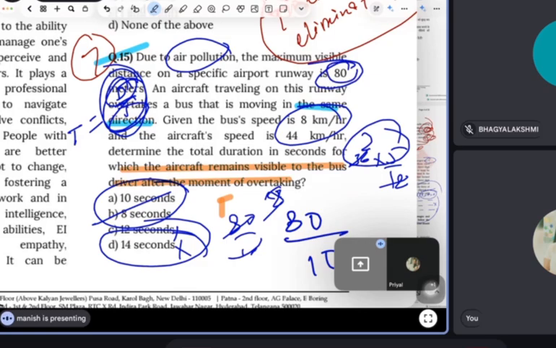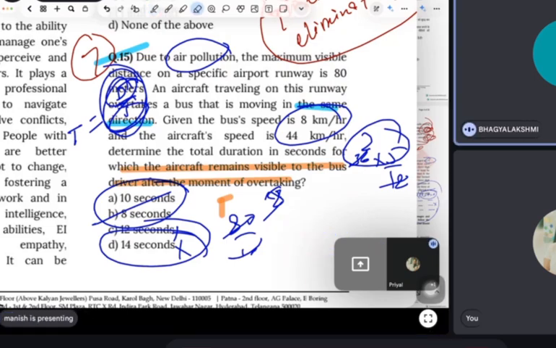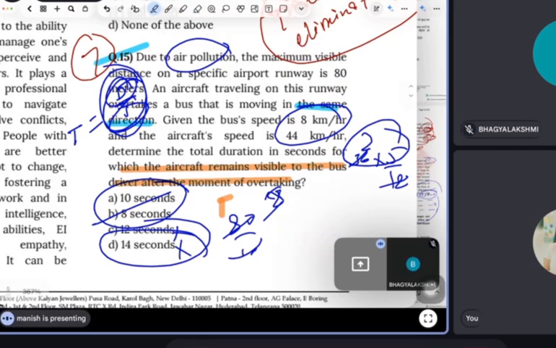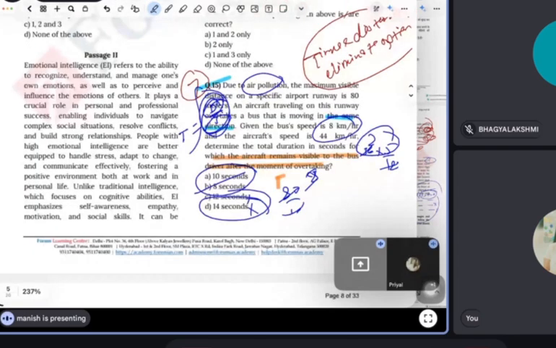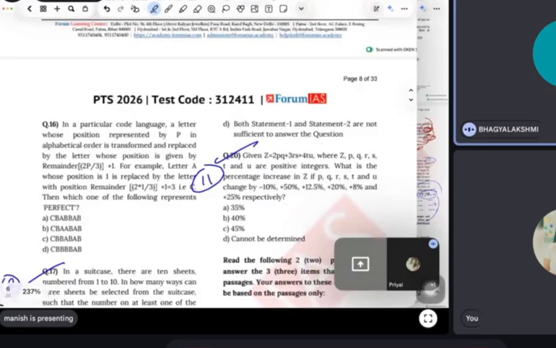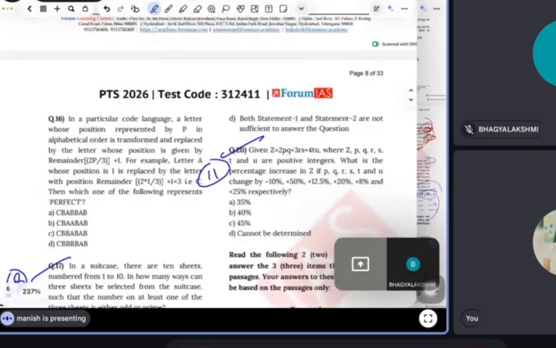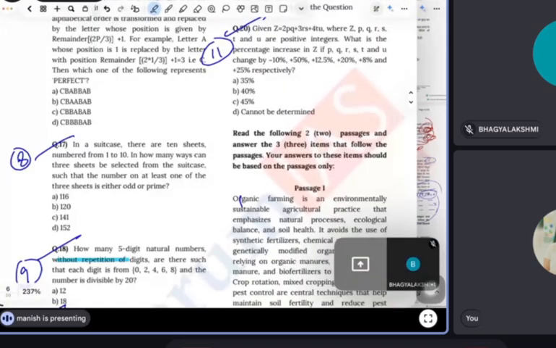Real, the answer is the distance in meters, right? So we have to put 80 meters upon 8... no, 80 kilo. Okay, 80 meters upon 10. Okay, got it. You didn't convert first. Okay. We have already done this question, right? No, I think this one you didn't. We have done. Okay. Read, Bhagya.